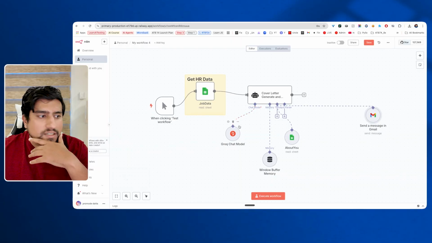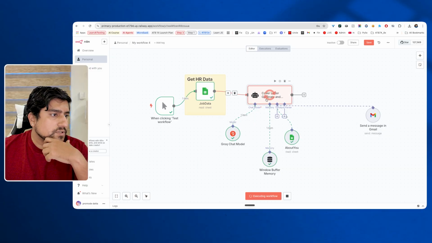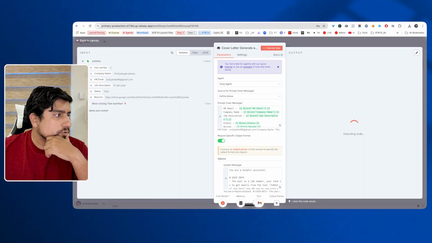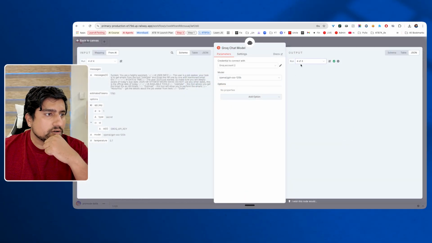And that's it, guys. When you execute it, you will see something magical happen. If everything is ticked, here you can see the data is coming. So here we have 2 data items. You can see the first data, which is Testing Academy. Afterwards, you will see a magical thing happen. Groq will give you the result. Okay, here is the result.